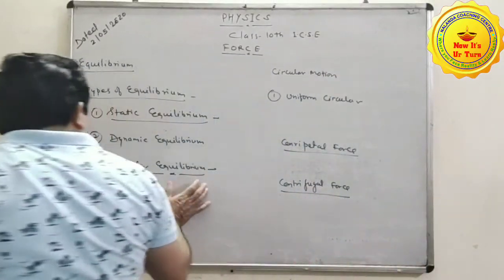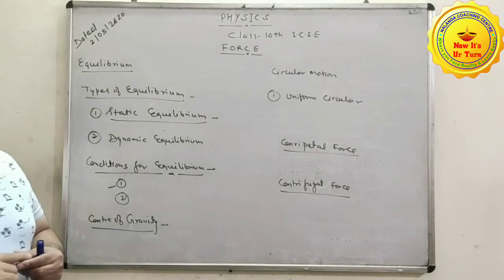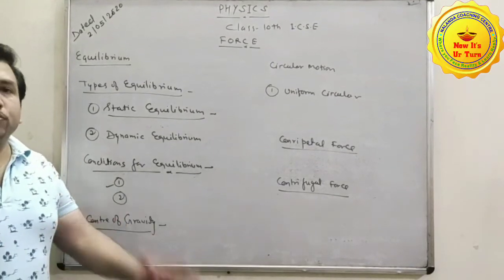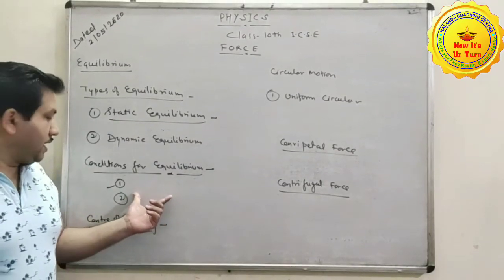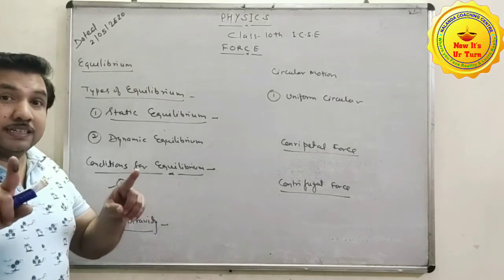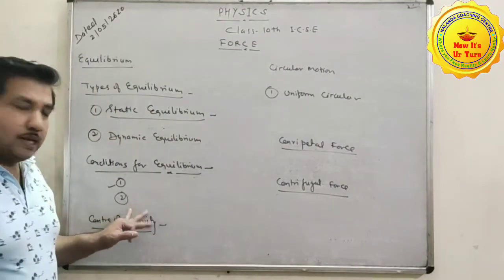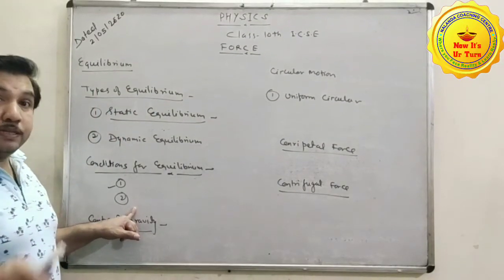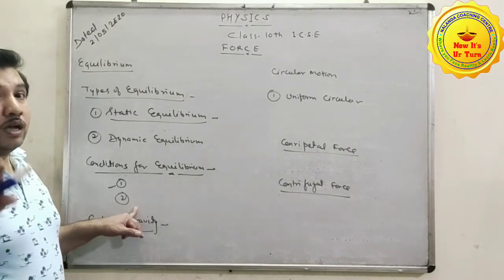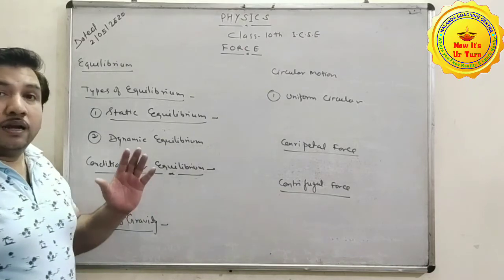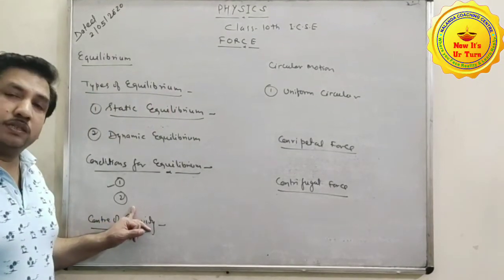Now, what are the conditions for equilibrium? First condition: the net force, the sum of all the forces acting on the body or a system, remains zero. And the second one: the algebraic sum of the moments acting on the body or a system remains zero.